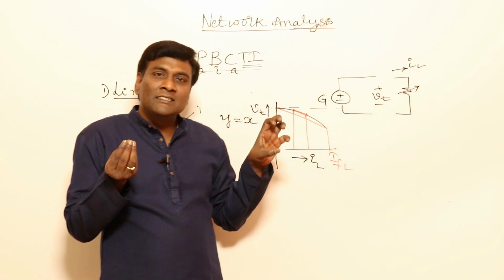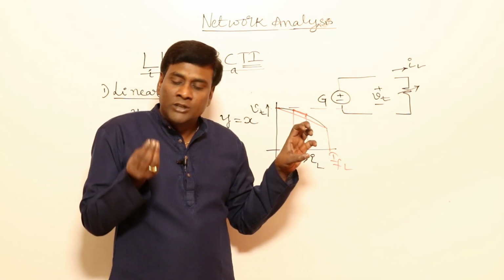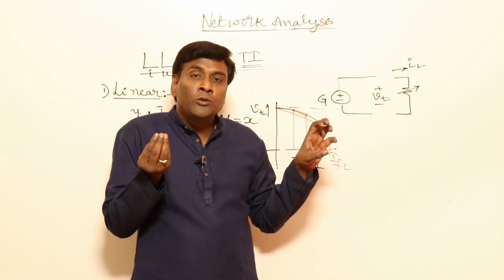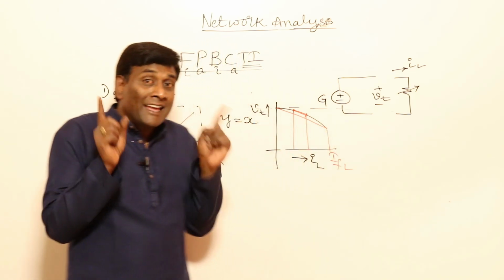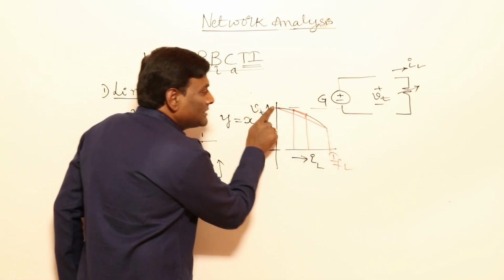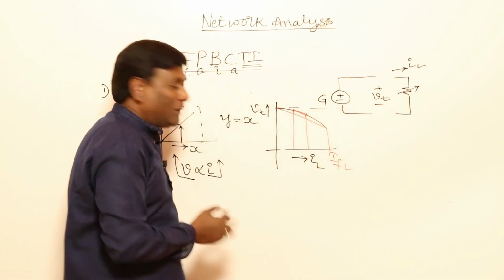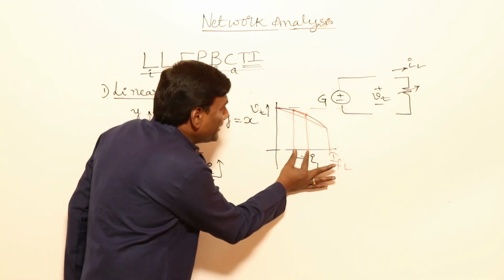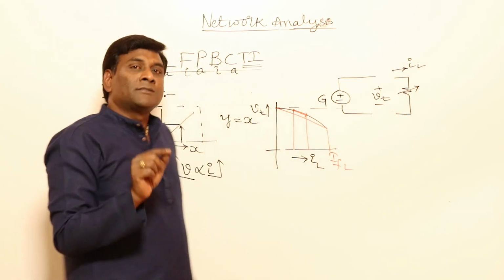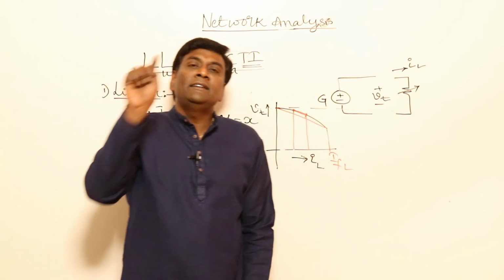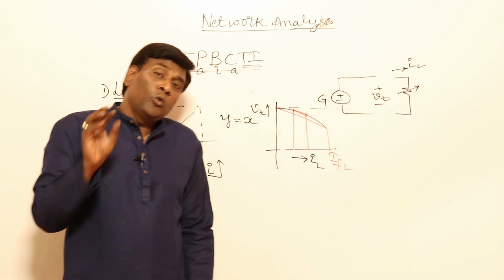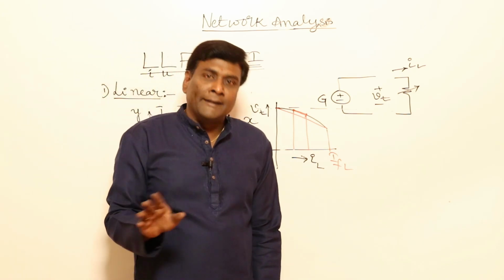If the physically existing system is giving, for example, 100 volts, your maths also should give nearer to 100 volts. Means that error should be less. But if I consider from no load to full load, error is going to be more between red and black. But if I consider only from minimum to maximum, error is going to be less. So in the linear region only we are going to analyze, though we know our systems are non-linear.